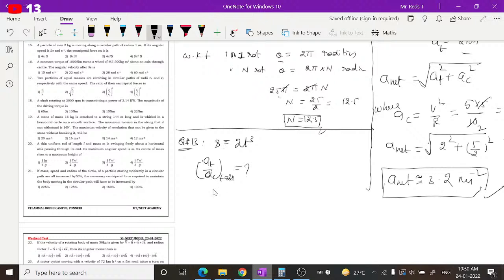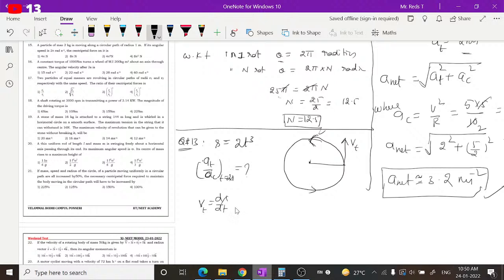Tangential acceleration is nothing but, when a particle is moving in a circle, let us say in anti-clockwise direction, at this point the tangent gives the velocity, tangential velocity. But distance as a function of time is given, so we know that velocity is nothing but ds by dt. This gives, of course, tangential velocity.